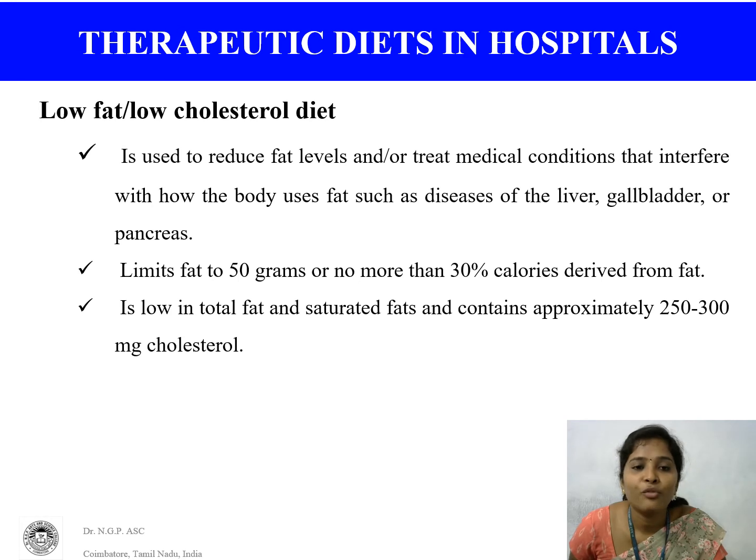Next one is low fat, low cholesterol diet. It is used to reduce fat level and to treat medical conditions that interfere with how the body uses fat, such as diseases of the liver, gallbladder or pancreas. Limit fat to 50 grams or not more than 30% of calories derived from fat. It is low in total fat and saturated fat and contains approximately 250 to 300 milligrams of cholesterol.